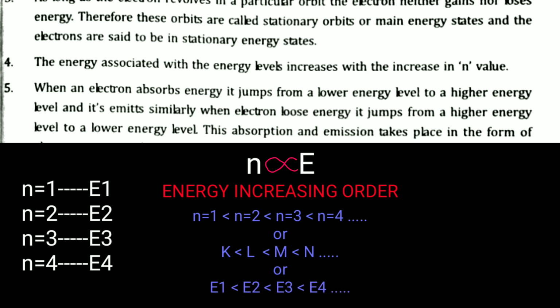So if you observe, the L shell has higher energy compared with the K shell. Like that, the M shell's energy is greater than the L shell and K shell. The N shell energy value is greater than the K shell, L shell and M shell. So in this way, as the n value increases, the energy increases.